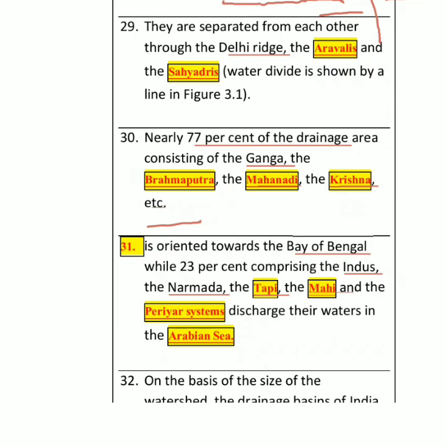This river, Mahi, is in Gujarat, right? Narmada and Tapi are in Maharashtra, right? And then we have the Periyar system. Periyar is again the name of a river. I want to give you some information about Periyar because it has a very important national park, and this river causes flood, especially in Kerala recently, right? And they all discharge their water in the Arabian Sea. This can be a very good short answer question: name the rivers which drain their water in the Arabian Sea. You can mention Narmada, Tapi, Mahi, the Periyar system, right?